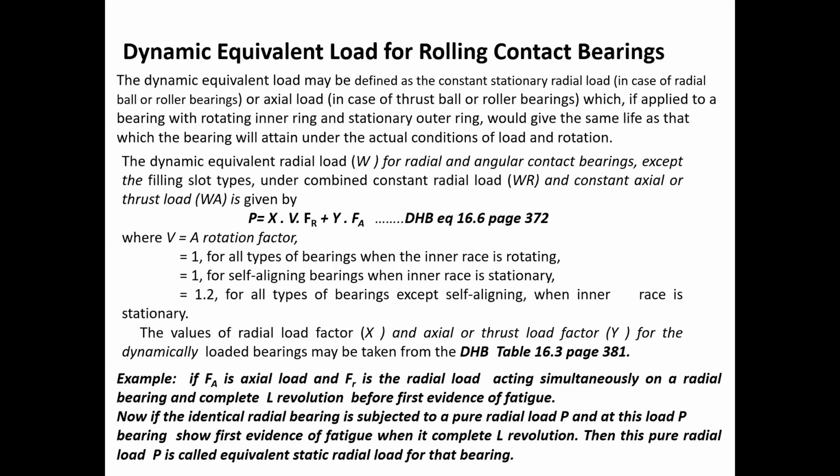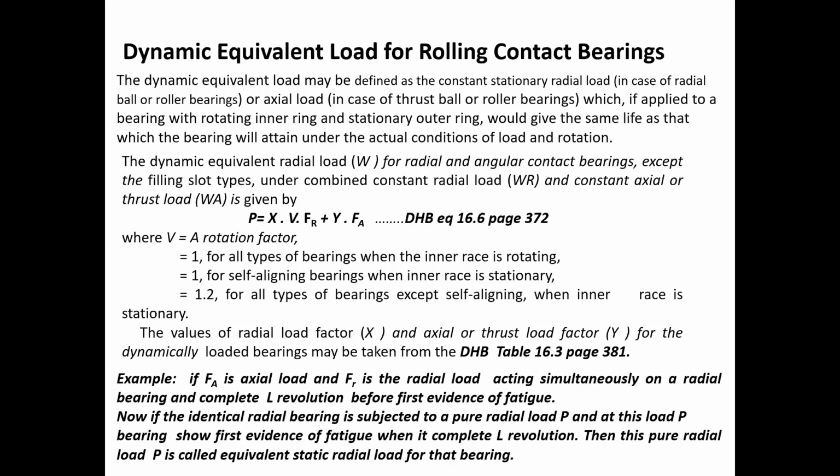That means, if we take an example before considering the mathematical equation, if FA is the axial load and FR is the radial load acting simultaneously on a radial bearing, and it completes L revolutions before the first evidence of fatigue, say rotating at n RPM.